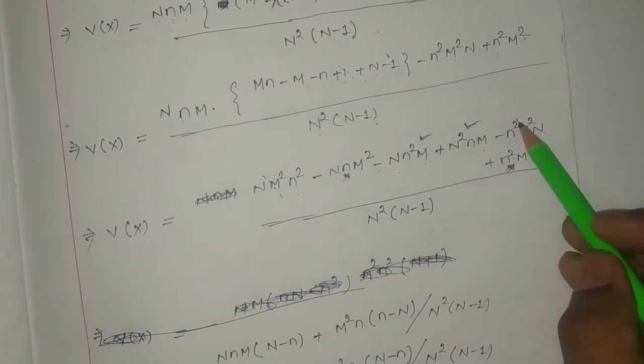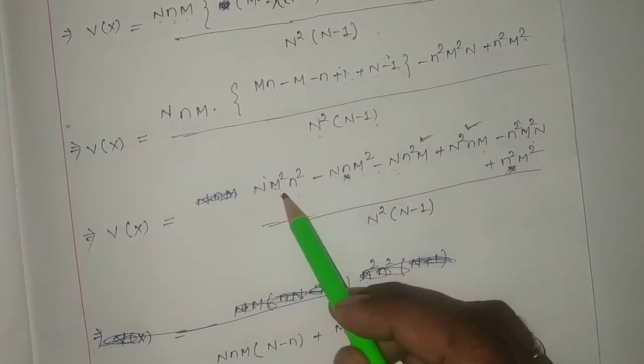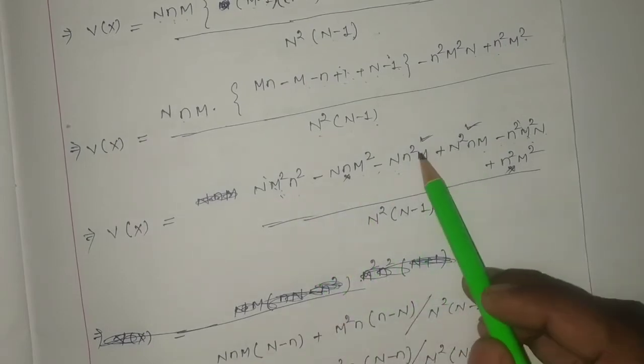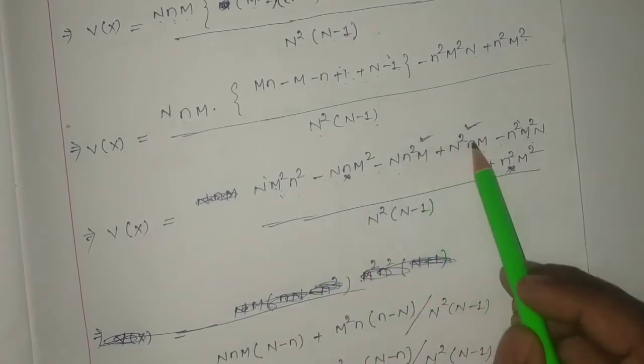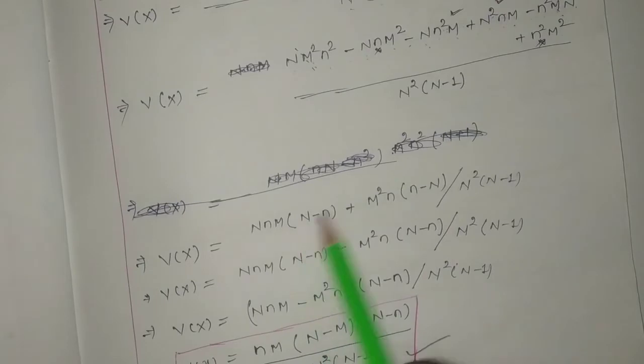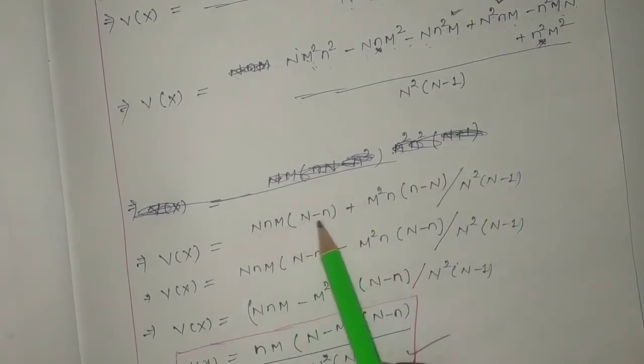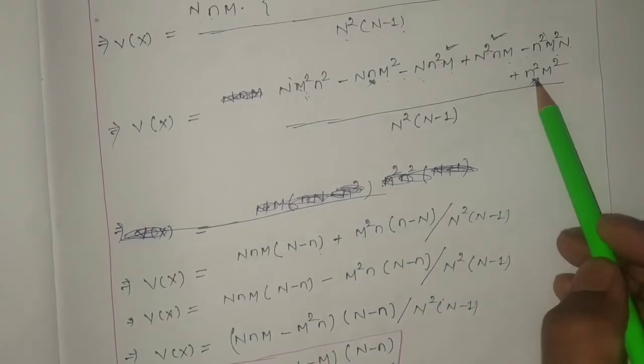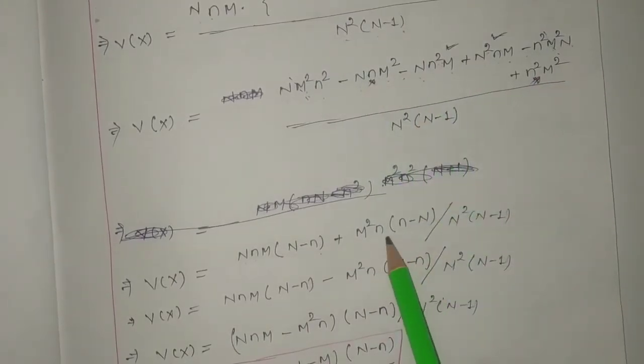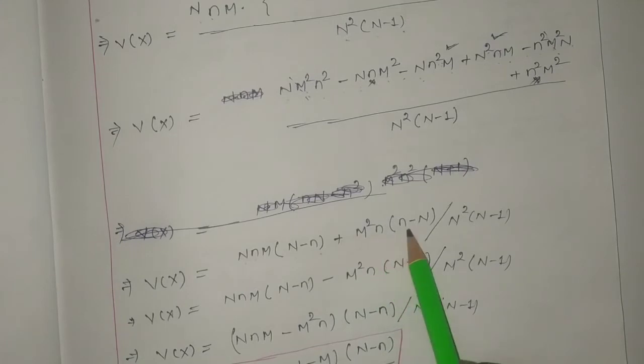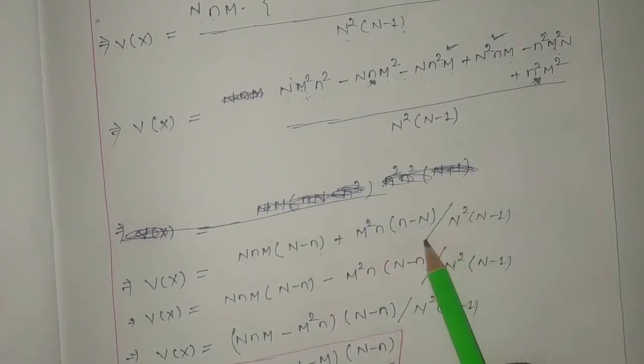So this and this both are the same, got cancelled. Now we are going to consider this and this, this and this. Then I have taken outside nM, so this will be N minus 1 N minus n, and considering this term and this term, if I take outside M square n, it will be small n minus capital N whole divided by this one.